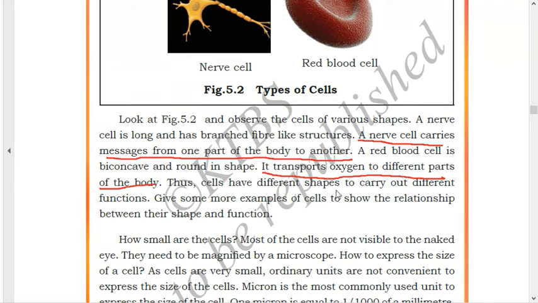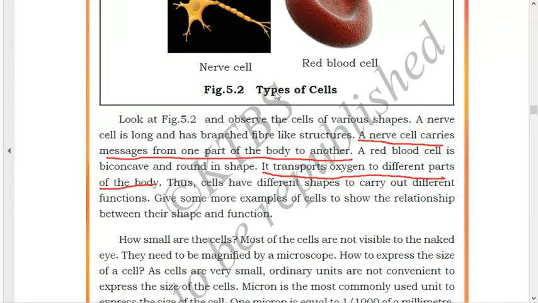Thus cells have different shapes to carry out different functions. Both these cells are present inside the living organism, but their shape is different and their function is also different.